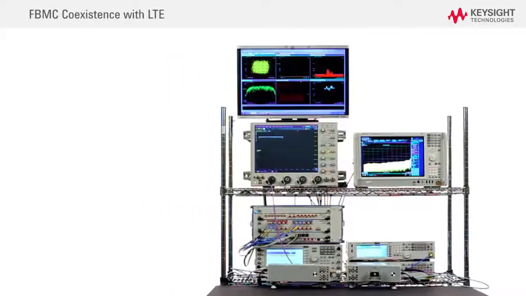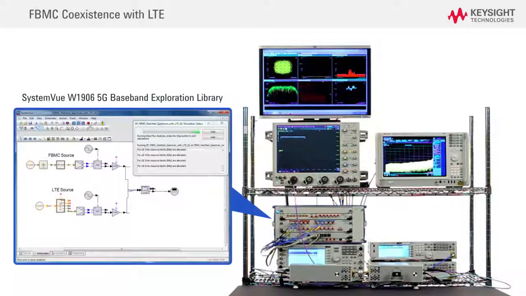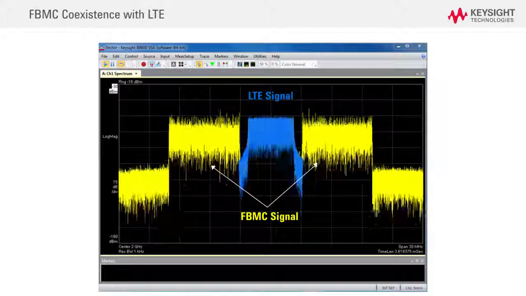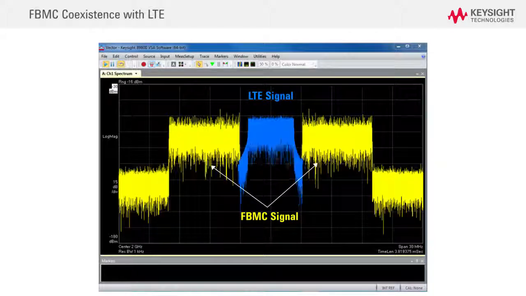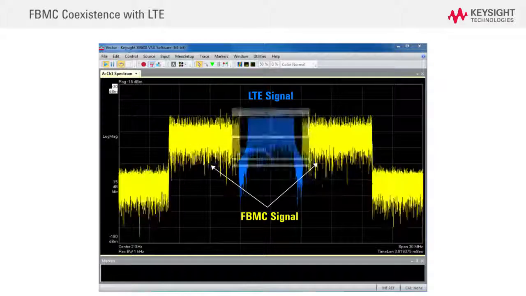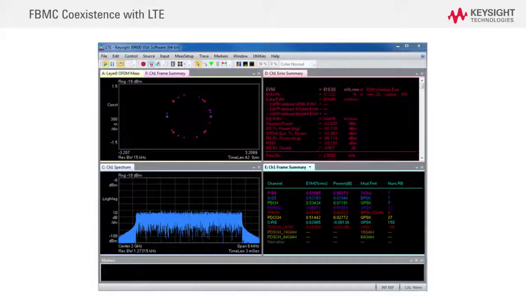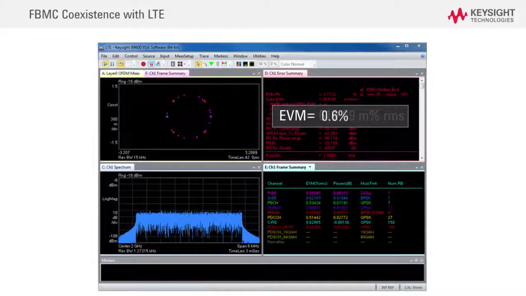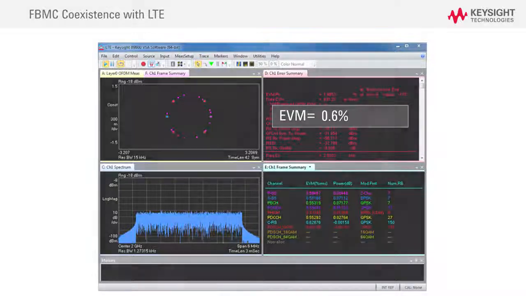To show the flexibility of this testbed, a SystemVue waveform is created with a notched FBMC signal and an LTE signal to evaluate the coexistence of a candidate 5G waveform with a 4G waveform. The 89600 VSA software demodulation of the LTE signal measures an EVM of 0.6%, showing good coexistence for this scenario.